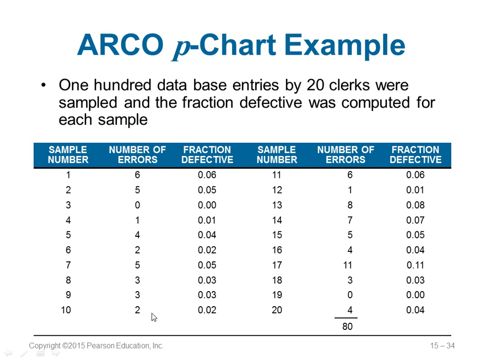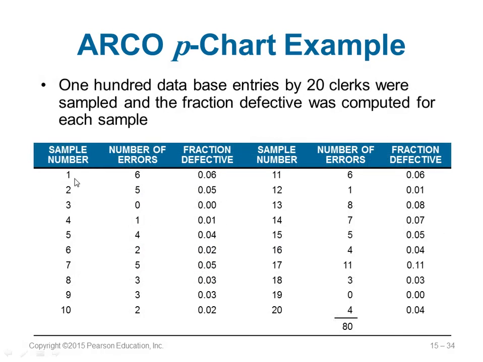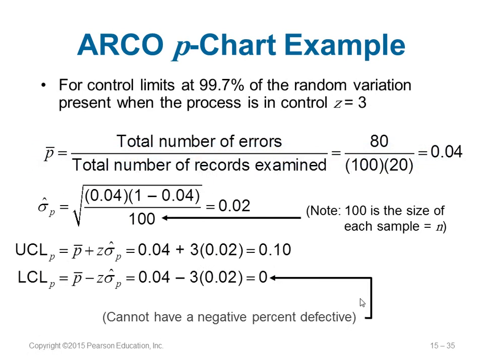Number of errors, you just sum up all the errors, you get 80 errors in total. Now if you want to find P dash, which is the percentage defectiveness in your sample, you take the total number of errors and divide by the total number of records examined. Remember, we examined 20 clerks. For each clerk, there are 100 data. So 100 into 20, okay? So we have actually checked 2000 data here. So 80 by 2000, we get 0.04. This is your 4% error, defective typing.